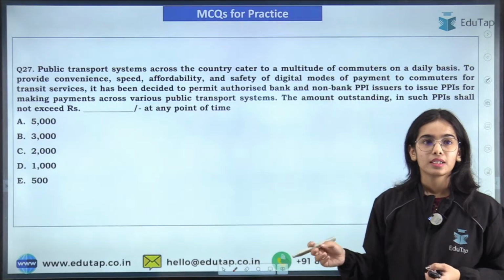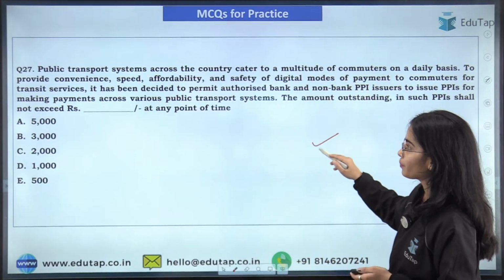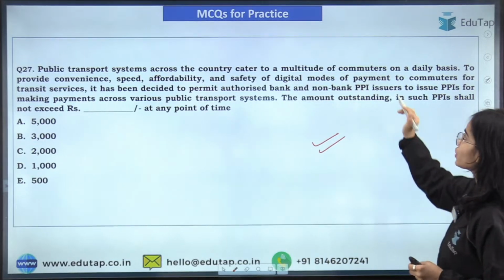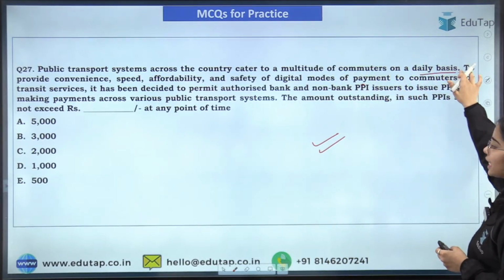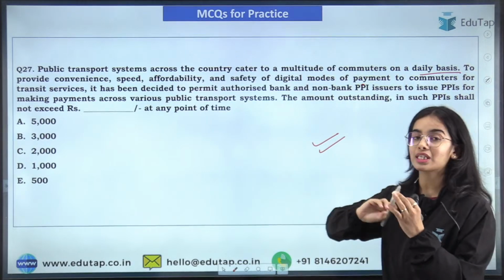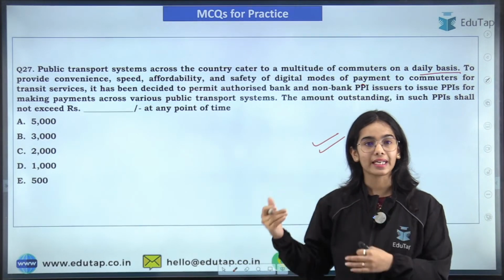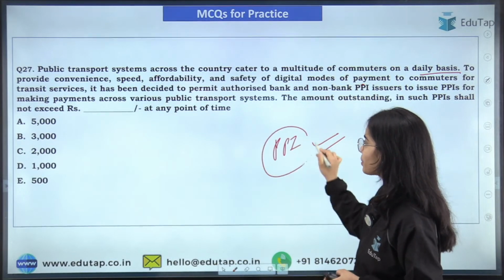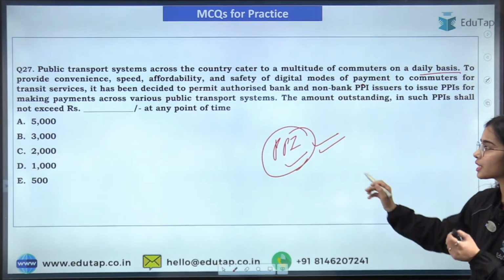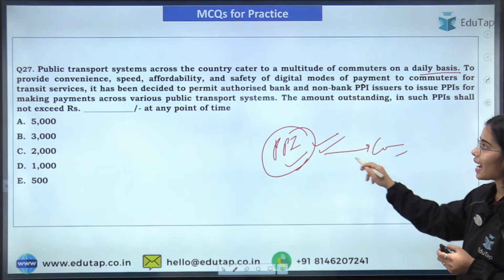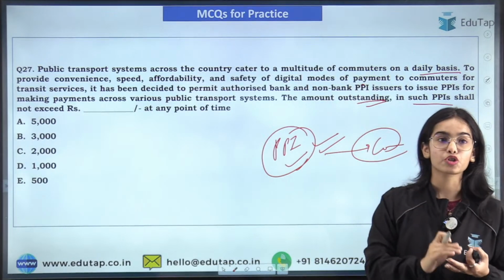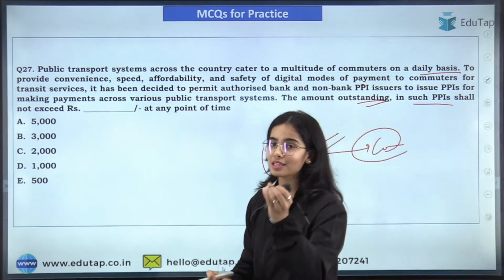Okay, now coming to the next question, that is public transport systems across the country cater to a multitude of commuters on a daily basis. So for the commuters, for the travelers, there are guidelines that have been released, that is there will be PPIs, the prepaid payment instruments, released specially for the commuters, and the amount outstanding in such prepaid payment instruments shall not exceed rupees 3000.